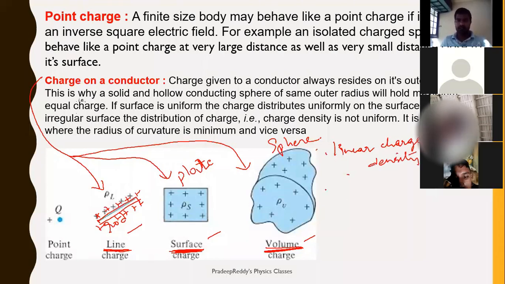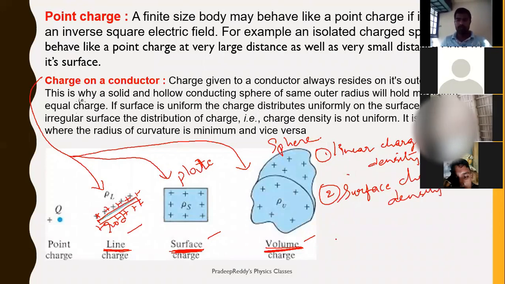Number two, if you are dealing with surfaces, it is called surface charge density. And the third one, if you are dealing with a body which has volume, it is called volume charge density.